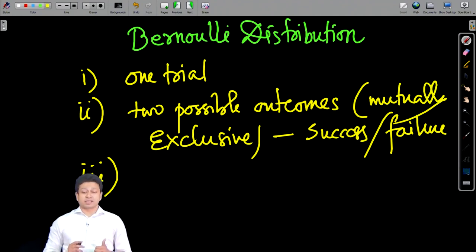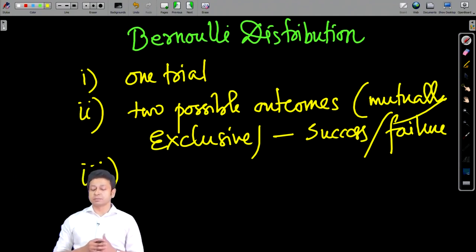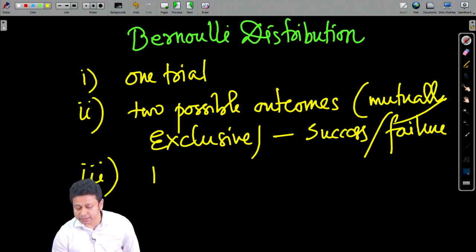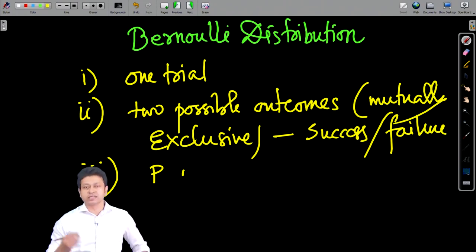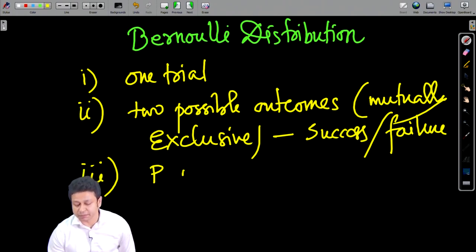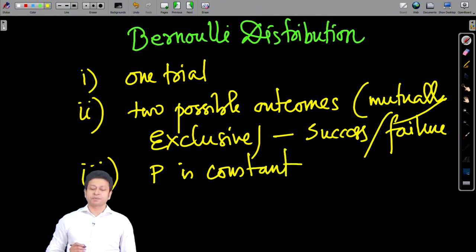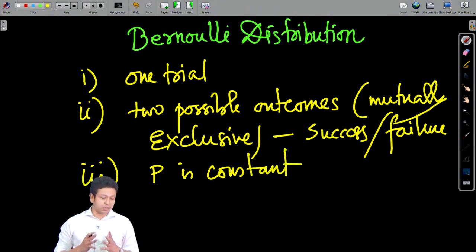The third criterion for the Bernoulli distribution is that the probability of success is always constant. That is a very important criterion: P is constant, then 1 minus P is also constant. The probability will not change. That is what constitutes a Bernoulli trial.